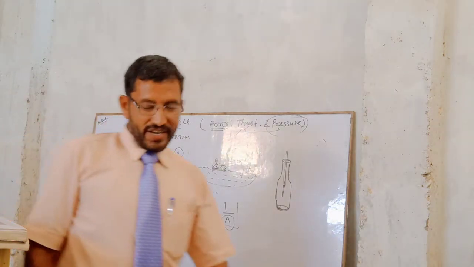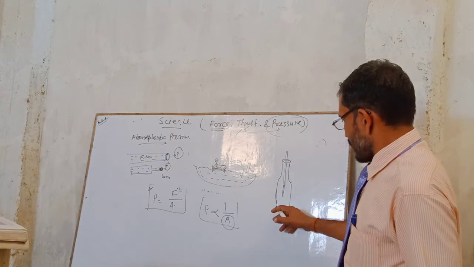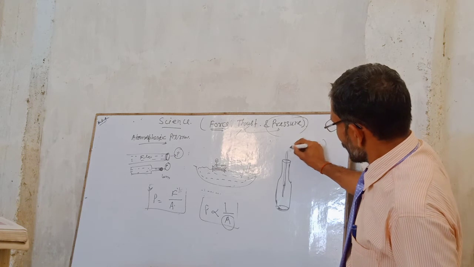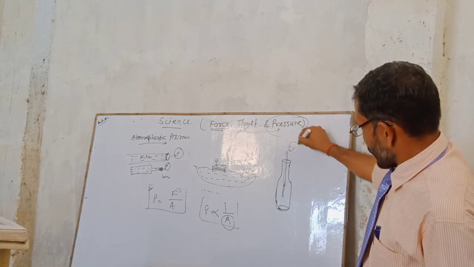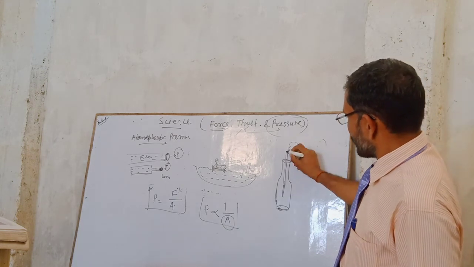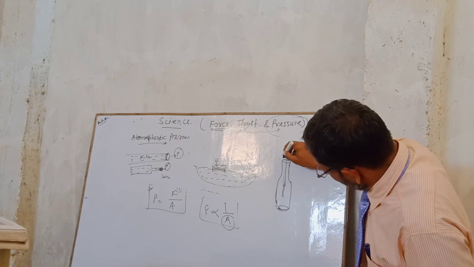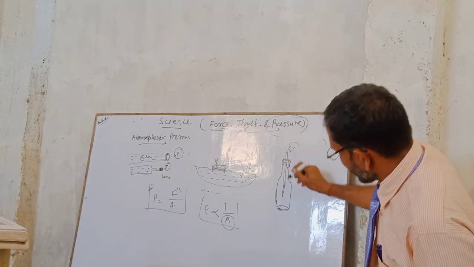If you imagine why we are able to suck, suppose that here is the man, here is the mouth of the man going to drink with the help of this straw. So how is it possible? Because of the pressure exerted on this soft drink.